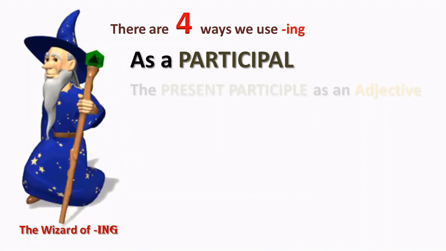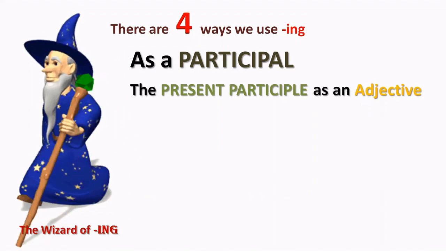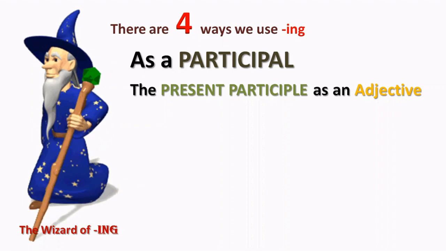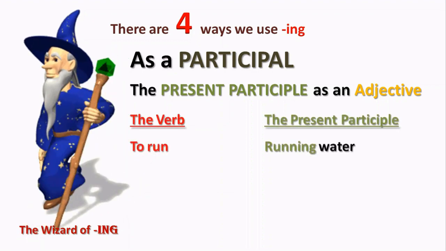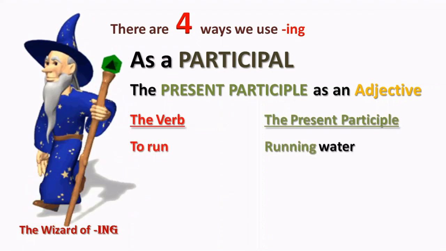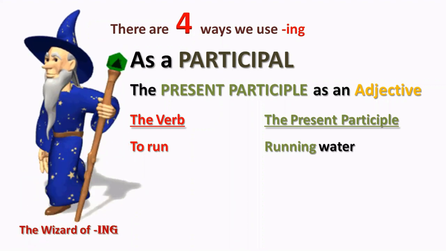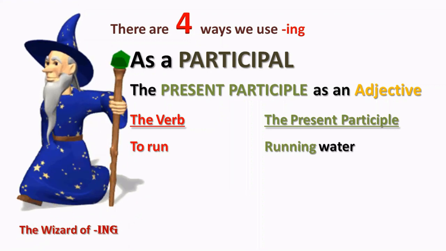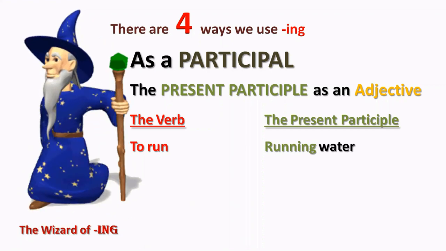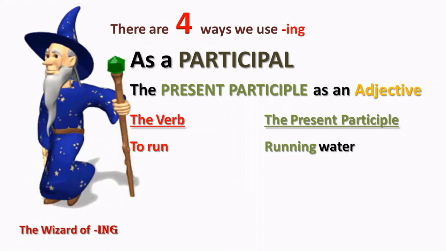So how do we use the present participle itself? Well, mostly we use it as an adjective. Let me give you some examples of that. Let's take the verb to run. The present participle is running, and we might use it in a phrase like running water. Now, we can use running in I am running, I was running, Running is a great hobby. Those are what we've just seen: continuous tense, gerunds, that kind of thing. But here, we're using the present participle as an adjective, running water.